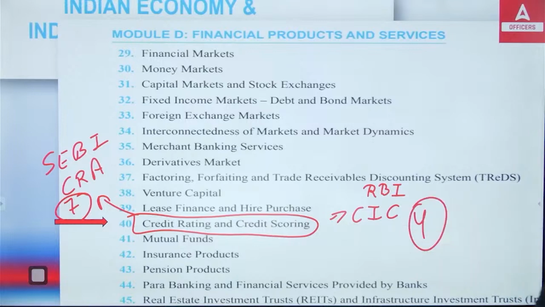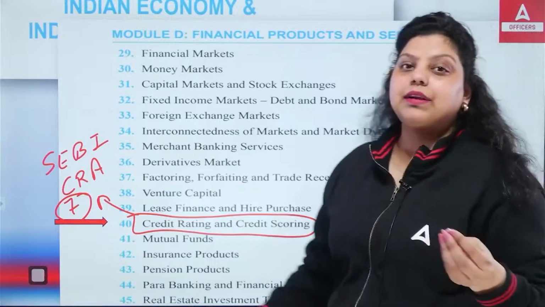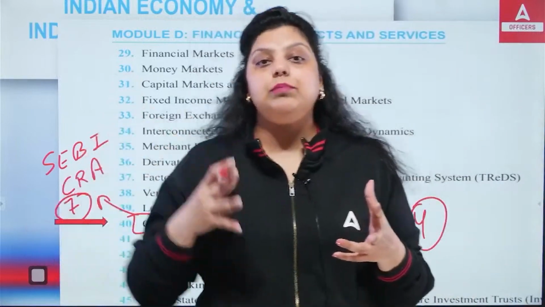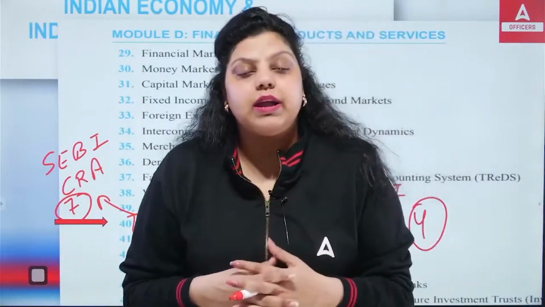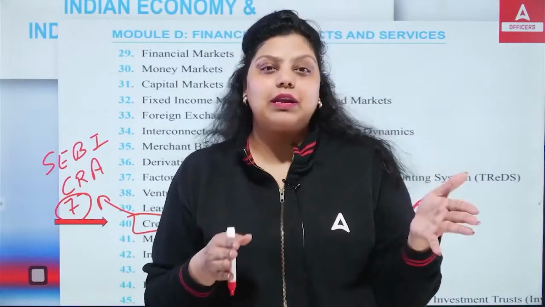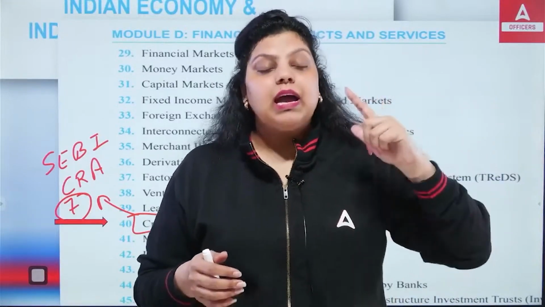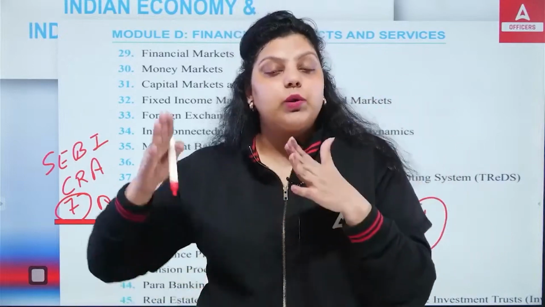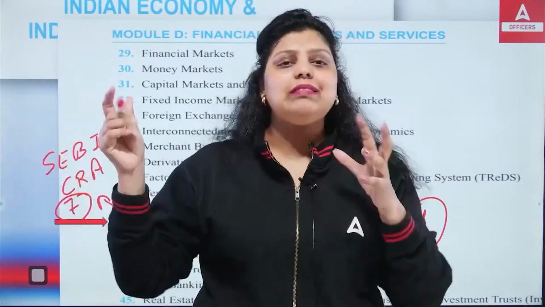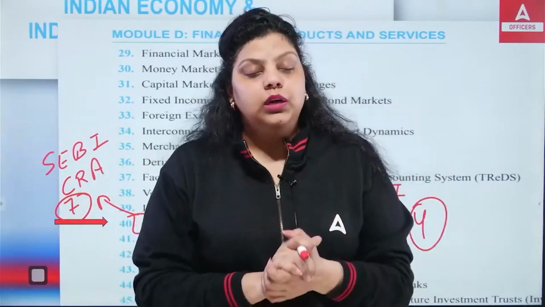In case of credit rating, they provide the rating to countries and companies. If we are talking about CRISIL, let's say it provides ratings to countries and to companies working in India. And the credit score is provided to individual persons or some commercial companies also. So that's the difference between credit rating and credit scoring.